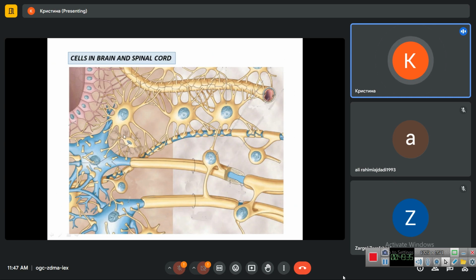Here we have microglial cell, and these are oligodendrocytes, which have processes which form myelin sheaths, which surround the axons of neurons to form myelinated nerve fibers. Also, we see here the part of the brain ventricle, or maybe central canal in spinal cord, which is lined with the ependymal cells.